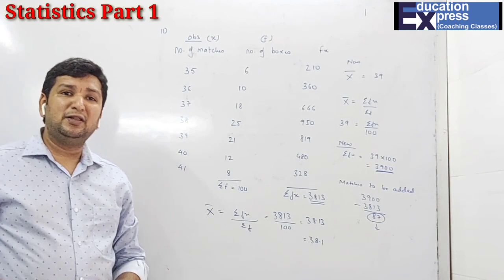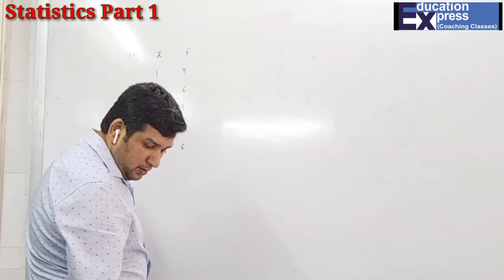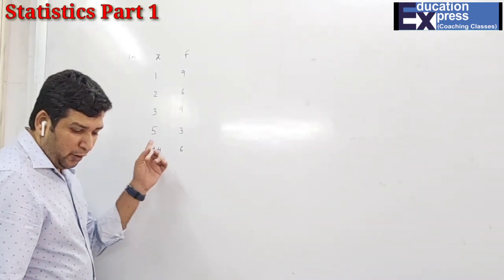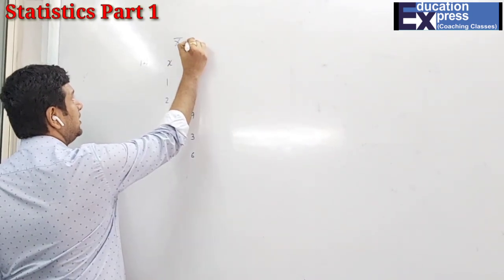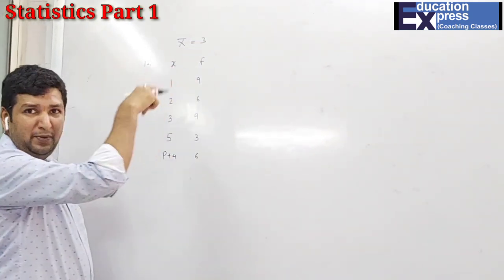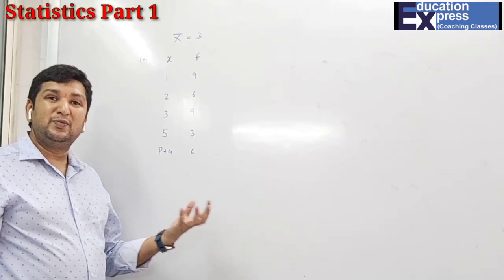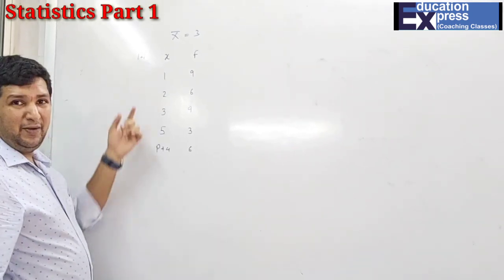So question number 11 is done. Now let's start question number 12. If the mean of the following distribution is 3, they have given us the mean, that is x bar is 3. So if they have given us the mean, obviously you have to find something which is missing. So here is your observation.